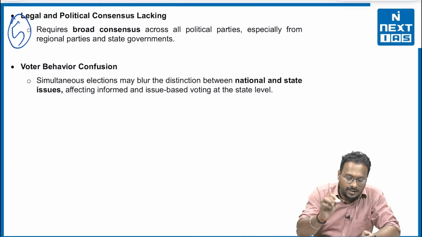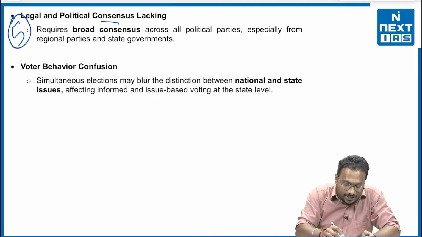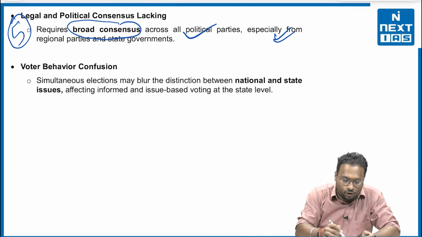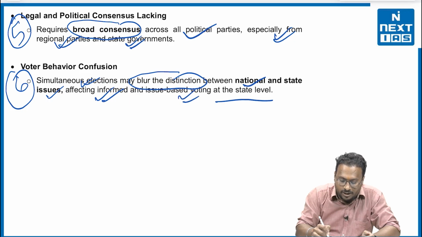Fifth, the legal and the political consensus are lagging. That means it requires the broad consensus across all political parties, especially from regional parties and the state governments. And the sixth, voter behavior confusion. That means simultaneous elections may blur the distinction between national and state issues, affecting informed and issues-based voting at the